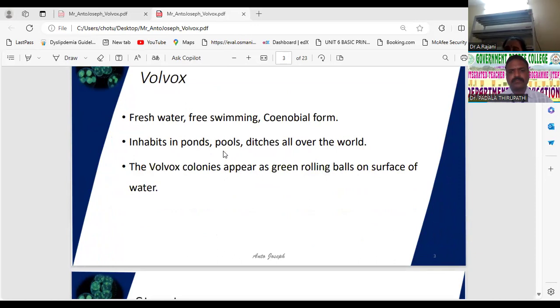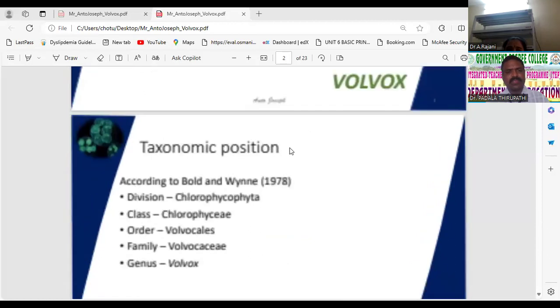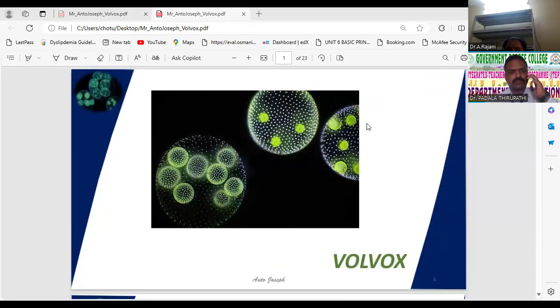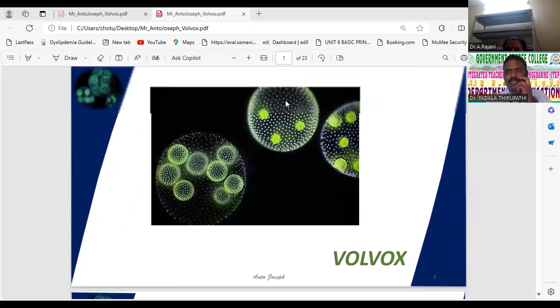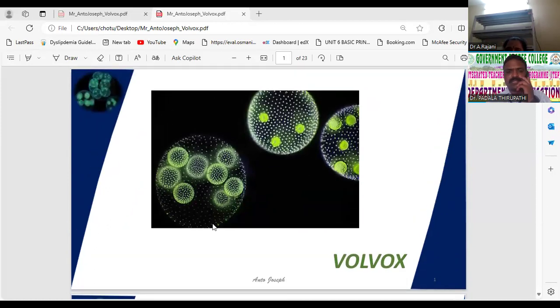Colonial means multicellular structures are present, and all the cells are also motile. Many cells are found in each colony. This is called multicellular and motile, and it occurs as pinhead-sized green rolling balls.